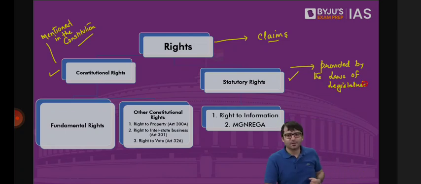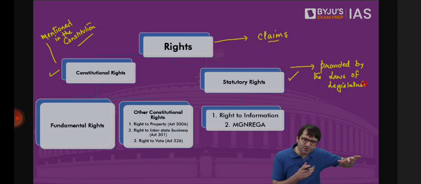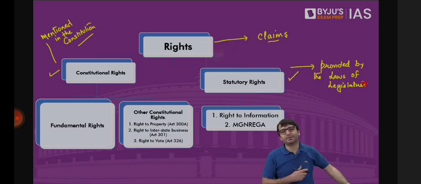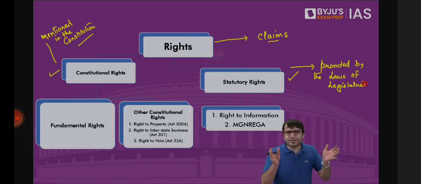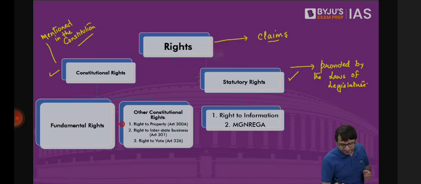Rights which are claims can be broadly divided into two. Either rights are constitutional rights, that means those rights which are mentioned in the Constitution, or statutory rights, that means those rights which are not mentioned in the Constitution, but provided by other laws passed by the Parliament. These constitutional rights can further be classified into two. Either rights are fundamental rights, or rights are other constitutional rights.